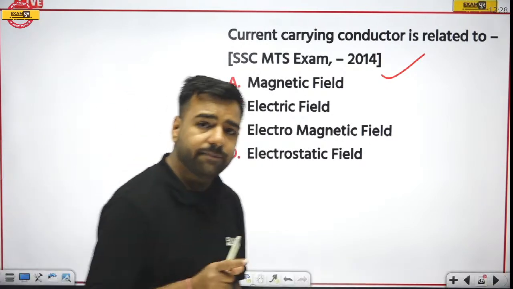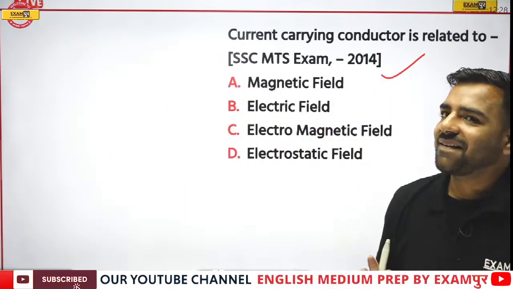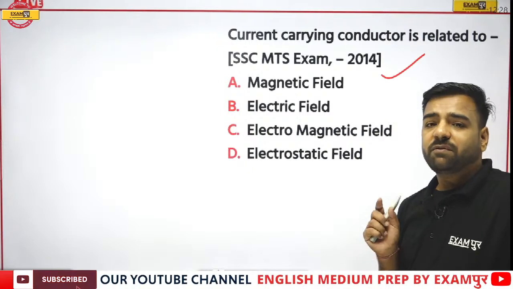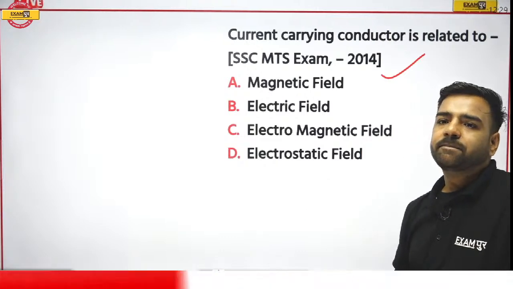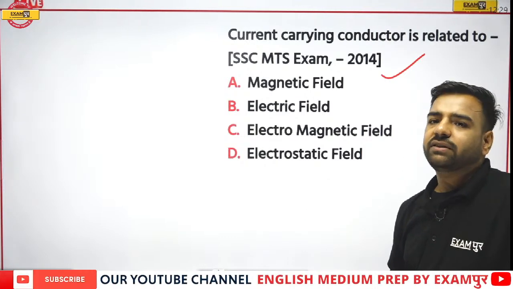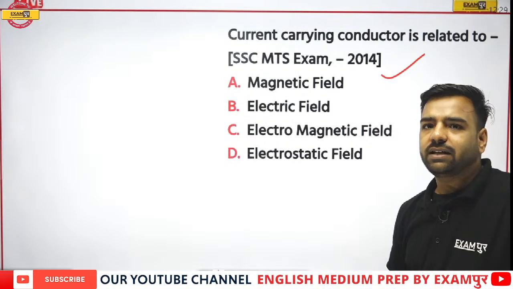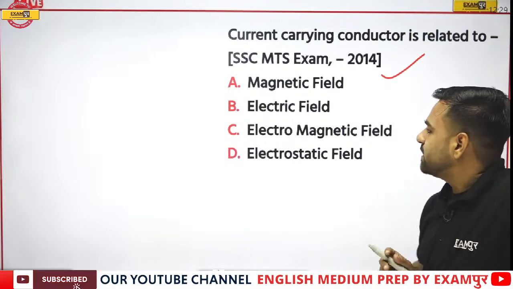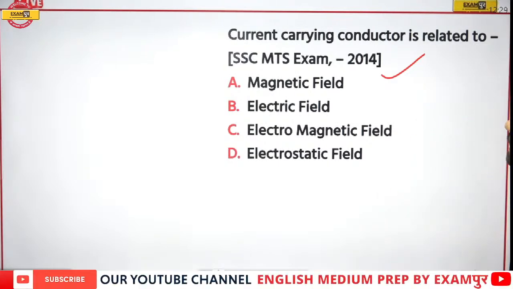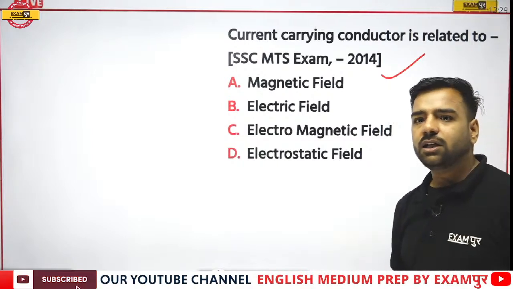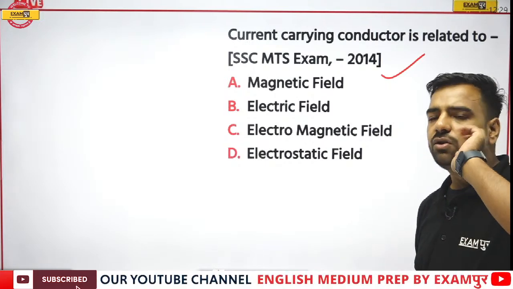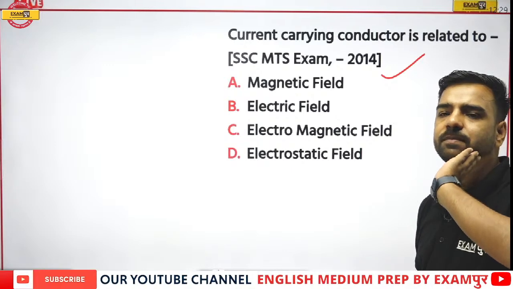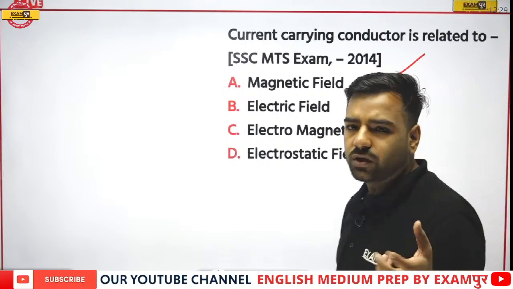See, these questions are important and need to be discussed. Wherever I take time, that means it is an important one, and I have to explain something. We'll start with the story of Henry Oersted and then come to this part. So Navnita is with C, that is, sir, it would be electromagnetic field. Okay. Others? Deep is also with C. Fine. What about Prajwal? Do you also want to go with option C?